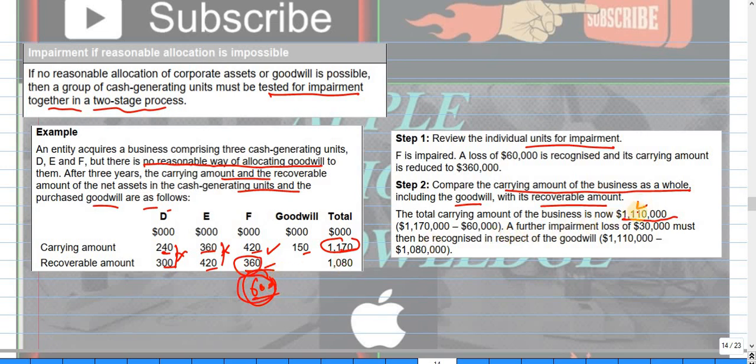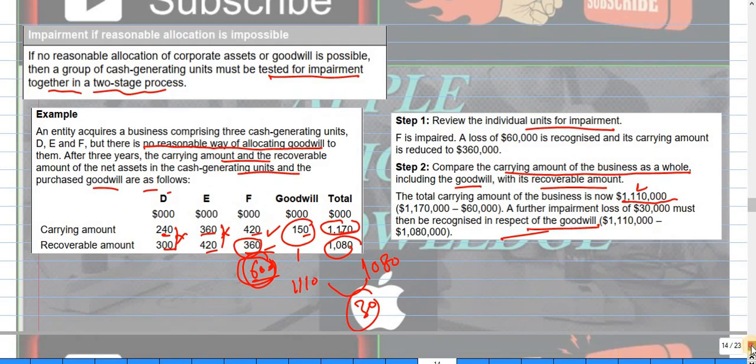It will give this amount, and now we will compare this amount, 1110, which is the carrying amount of the business as a whole, to the recoverable amount, which is 1080. So here we have again 30 of impairment, which is recognized in respect of the goodwill, in the profit or loss.